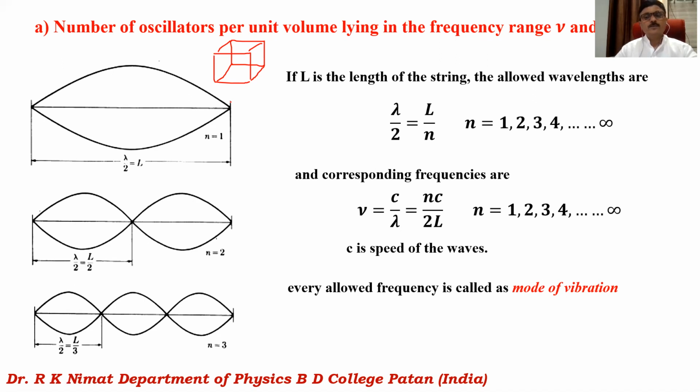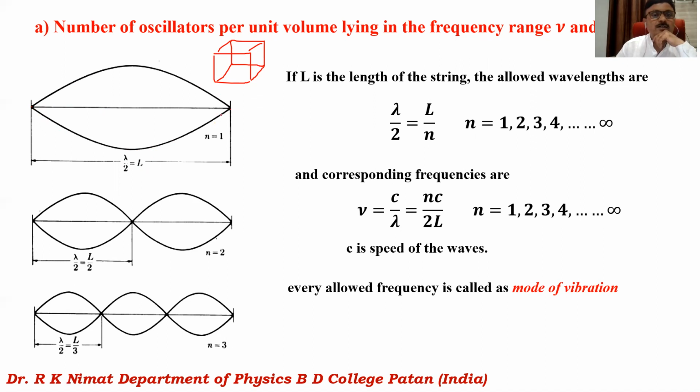Here we'll take an example. First we'll calculate the modes of vibration in one dimension, and then we'll go to three dimensions. Suppose the wave is propagating, and these are the two node points at two surfaces of the cubical box, and there is only one wave generated somewhat like this.